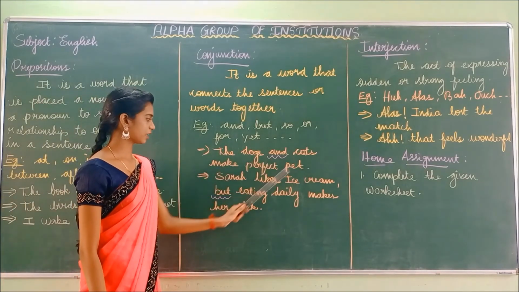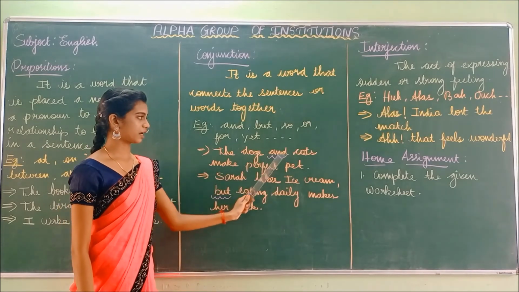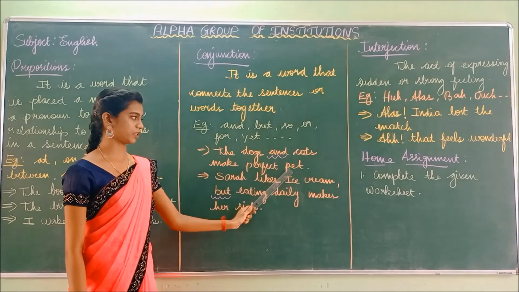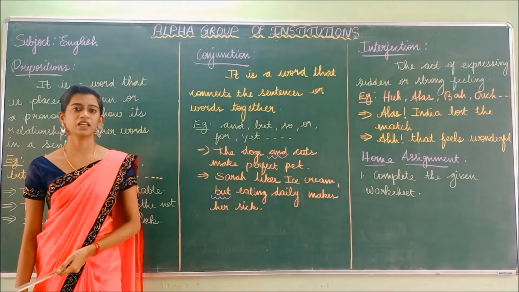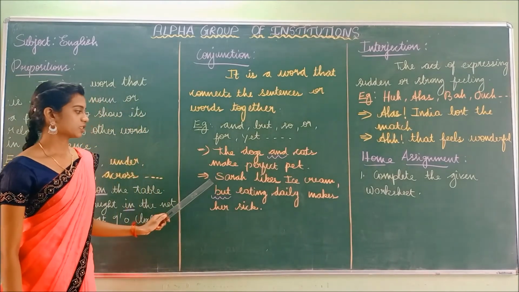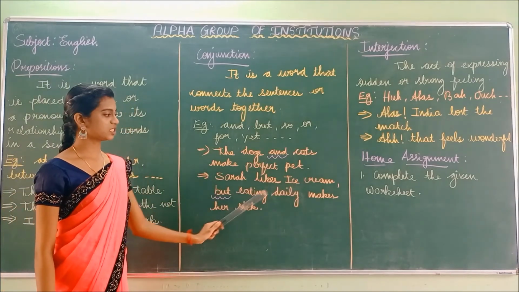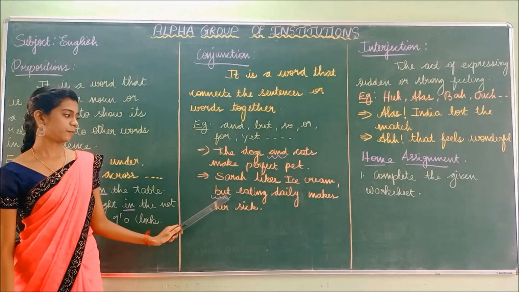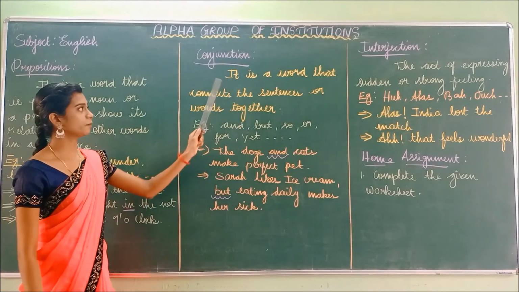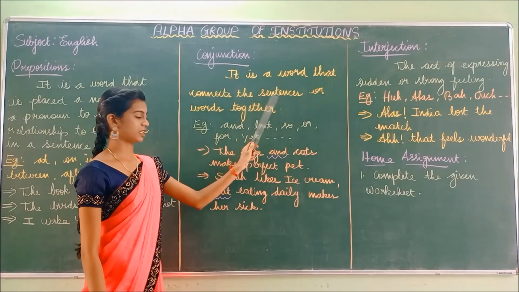Example: the dogs and cats make perfect pets. So we have added the conjunction and. So it acts like a connector. Second example: Sarah likes ice cream, but eating daily makes her sick. So in this sentence, what is the conjunction? Conjunction is a word that connects the sentences.